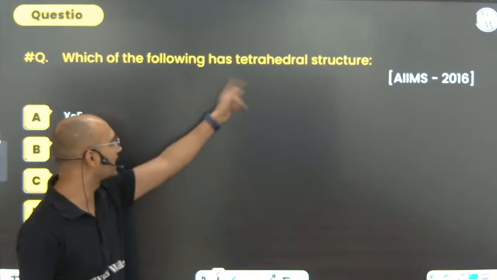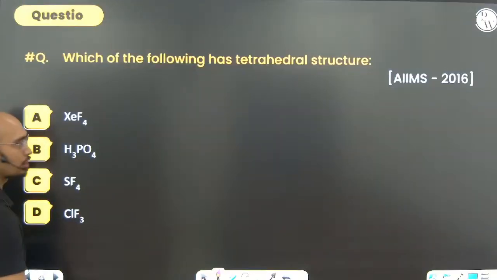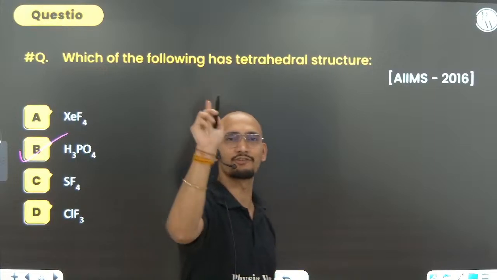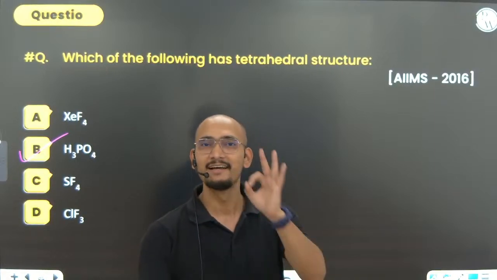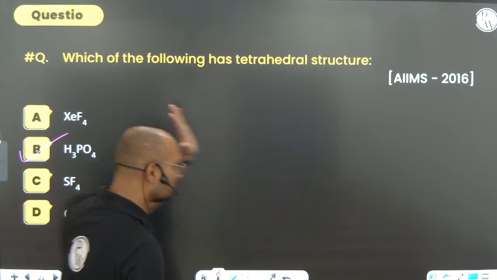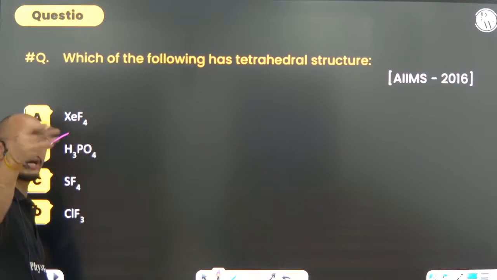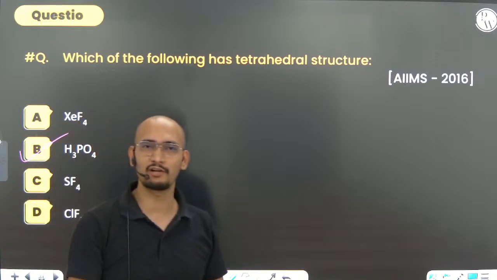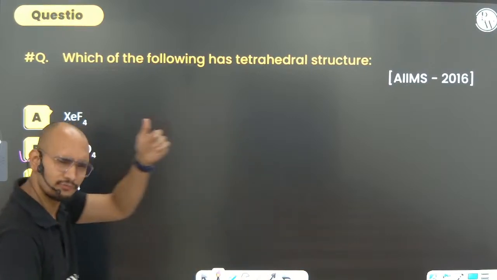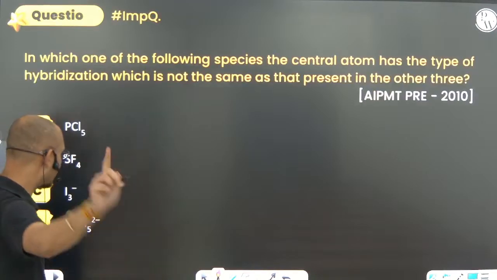Next, which of the following has tetrahedral structure? XeF4, no. H3PO4. Always remember, all the oxy acids of phosphorus are going to have the hybridization sp3 as a rule. जाओ भाई, use कर लो जहां मानो. All the oxy acids of phosphorus are going to have the hybridization sp3. All the oxides of phosphorus are going to have, the central atom is going to have the hybridization sp3.